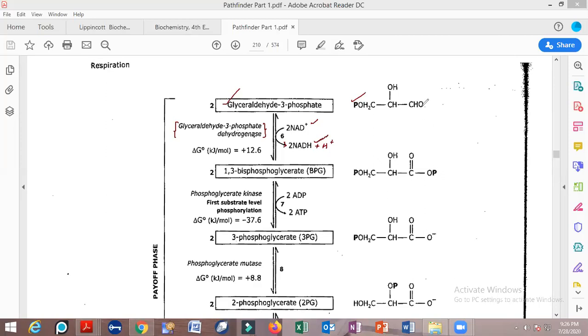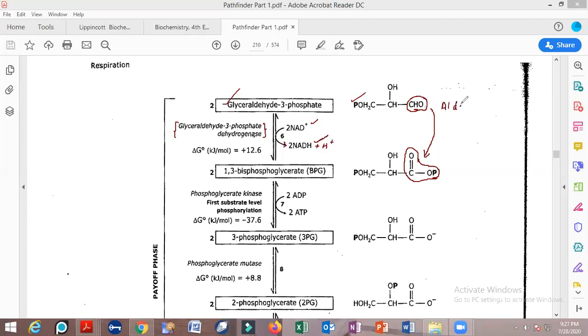See this, the hydrogen atom. Look here, this one was the hydrogen atom. This hydrogen atom has been removed and a phosphate molecule has been added. See this, the aldehyde group which was present here has been converted into a carboxy group. Look here, which is this group? COOP. So this is a carboxy group. What is the group which is present here? This is an aldehyde group. So group interconversion has taken place. Aldehyde has been converted into a carboxy group.